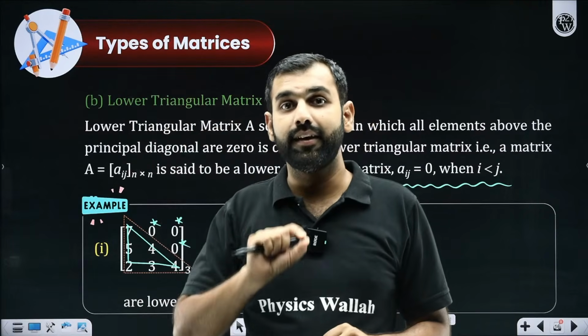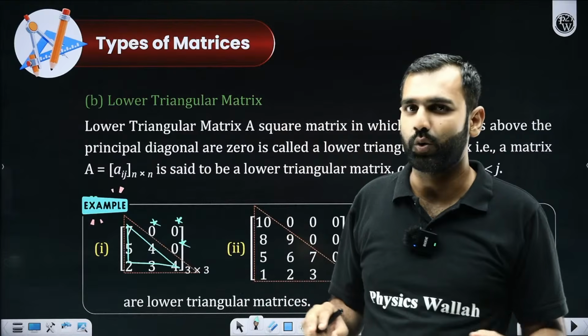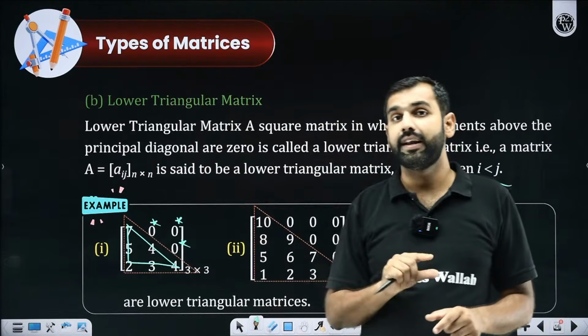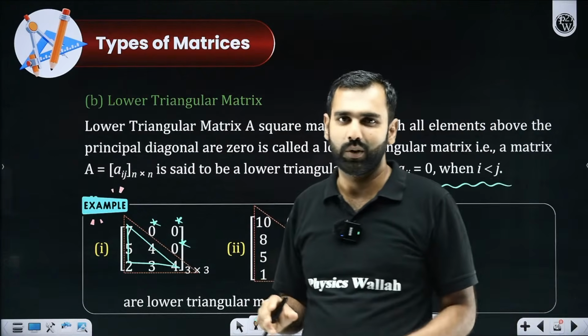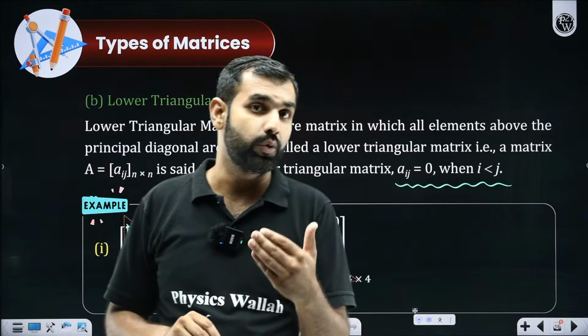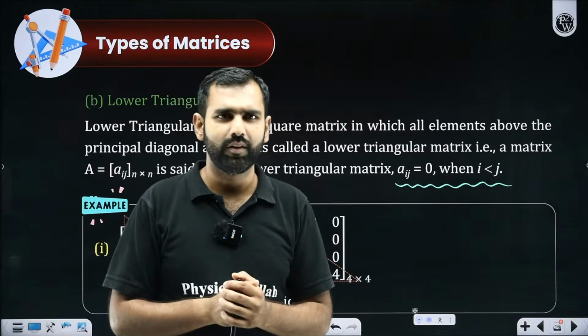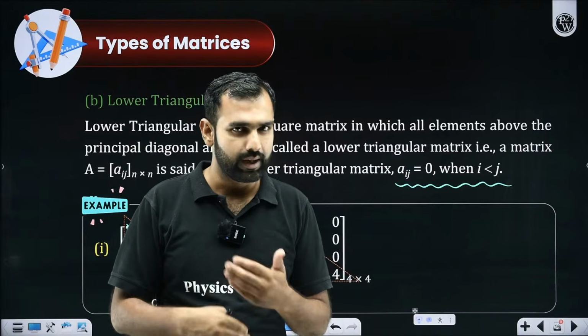If the principal diagonal elements are all the same but the others are 0, it is a scalar matrix. But if the principal diagonal elements become 1 and all others are 0, it is an identity matrix or unit matrix. Is everyone comfortable with me so far? No confusion? Can I move ahead from here?